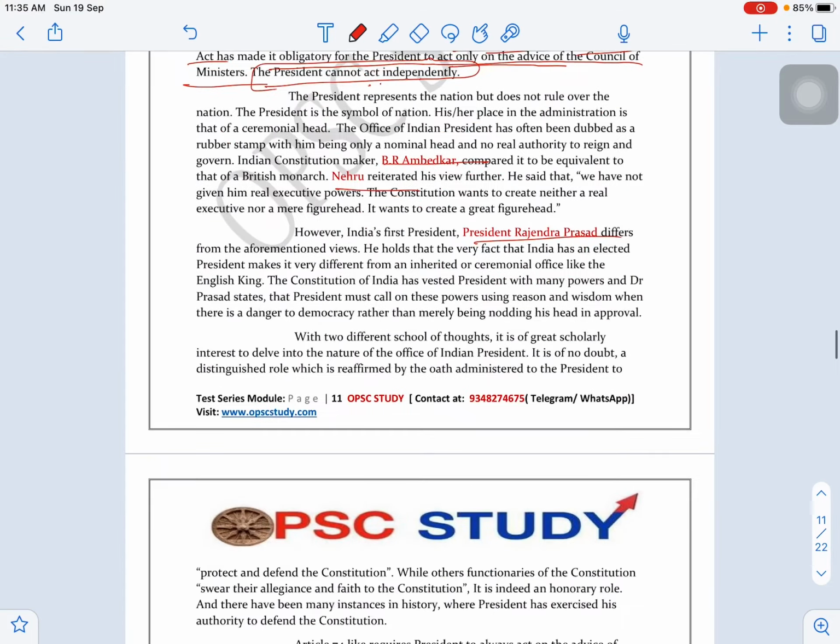against the government, against the government's recommendation. So you can write two instances in which the president has exercised it: the Zail Singh case and the Abdul Kalam case, the Post Office Act and the Office of Profit Act. So these are the questions we have made. If you go through the model answer, you can find this, and we have provided enough material for this.